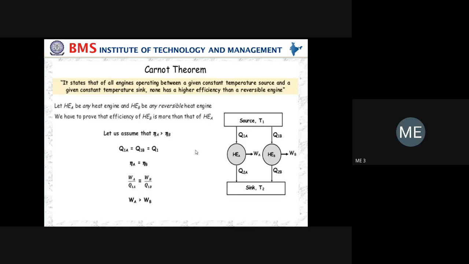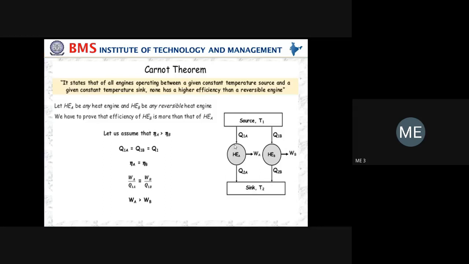Next, you see the diagram here. The diagram is most important. Whenever they ask Carnot theorem, you have to draw this diagram. One is the source at higher temperature T1, and another one is the sink at lower temperature T2.